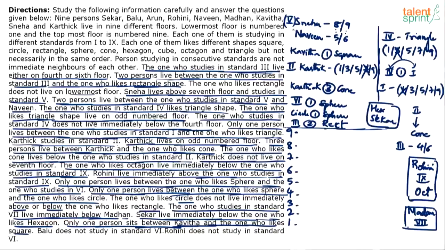Maybe we can start with this also. If we fix Sneha, Sneha can be in 8th standard or 9th standard. If Sneha is in 8th standard, we know Naveen will be in 5th standard. If Sneha is in 9th standard, then Naveen will be in 6th standard. Because there are 2 persons between Sneha and Naveen, right? Somewhere it was given: Sneha is above 7th floor and studies in standard 5. 2 persons live between Sneha and Naveen. So maybe I'll try starting with Sneha and Naveen.